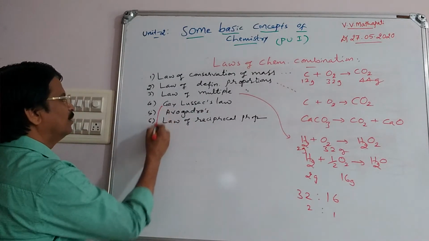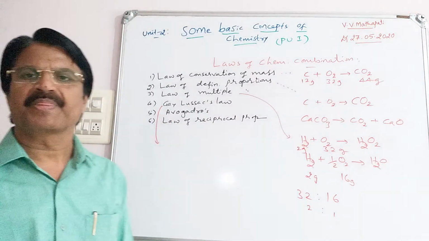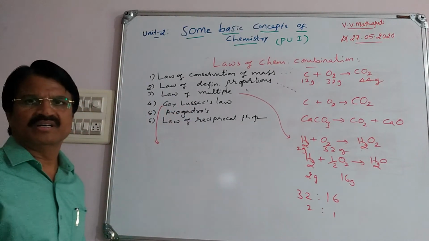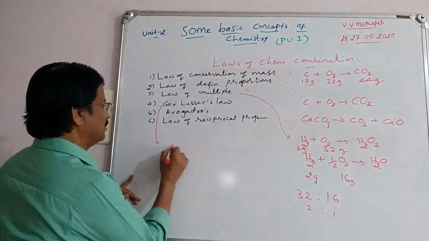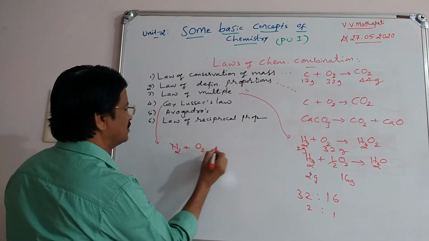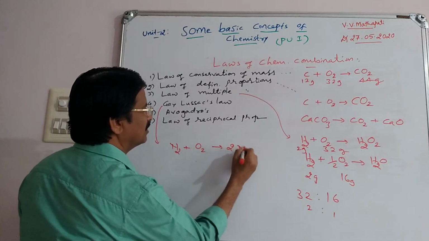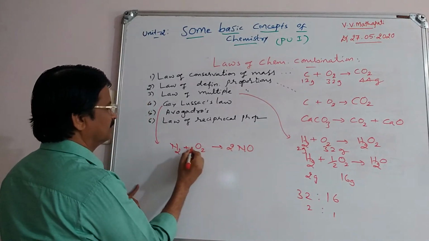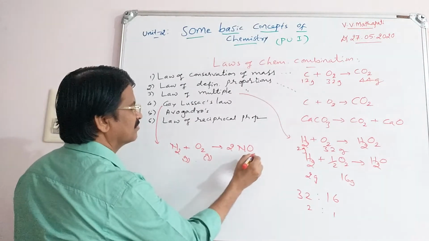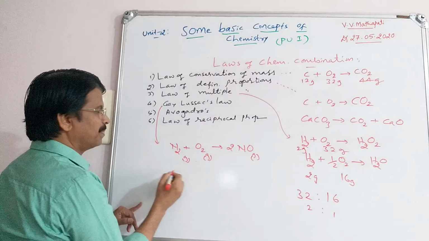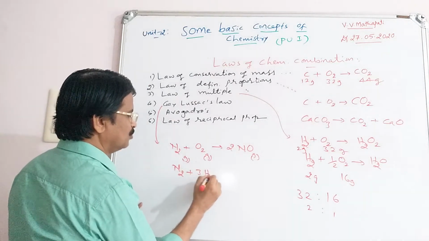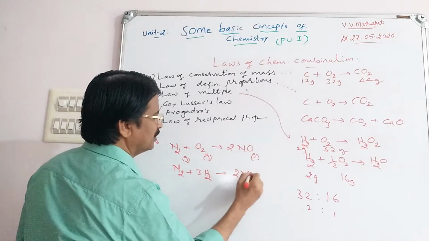Then in Gay-Lussac's law, what happened? Gay-Lussac's law is applicable for reacting gases. Example, nitrogen and oxygen combine to give nitric oxide. All are gases. Then N2 plus 3H2 gives 2NH3.